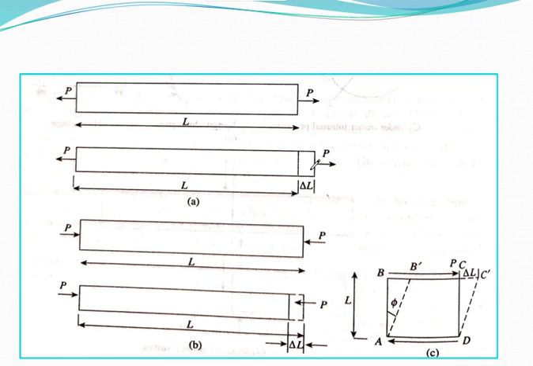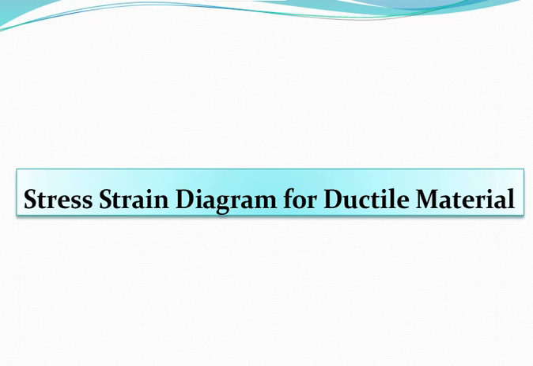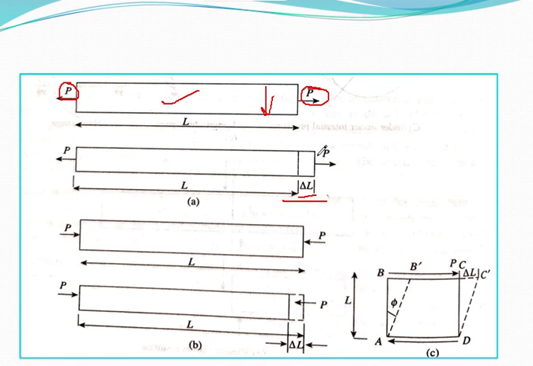So you can see this particular figure. This is the object. You are giving a load again. So there is a change in length as well as in dimension also, isn't it? And this change in length is represented by del L. Okay, so what we are discussing here is the normal strain. Normal strains are tensile or compressive.